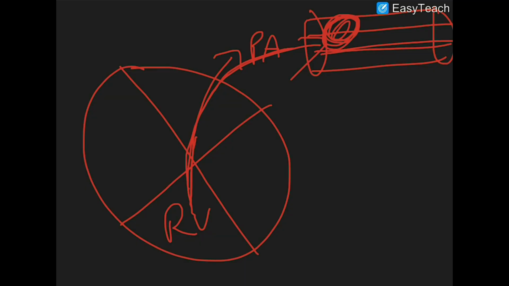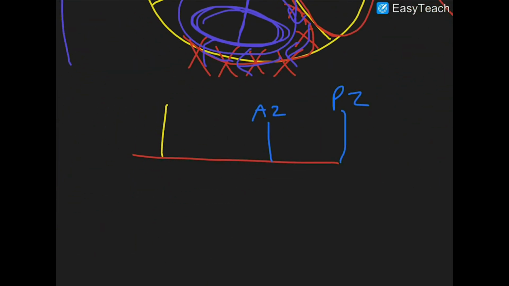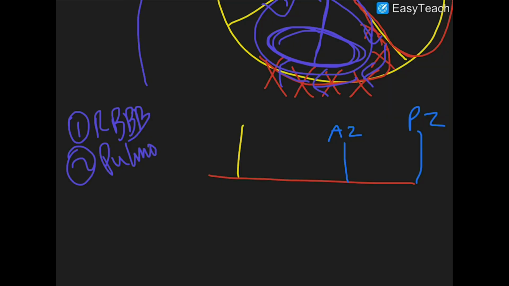If it has to work much harder, it's going to take more time to pump all its blood across the pulmonary valve. Again, that means your pulmonary valve will close later, right? So that's another cause. Let's just write the causes quickly over here. The first one we said was right bundle branch block. And the second we said could be pulmonary hypertension, right?